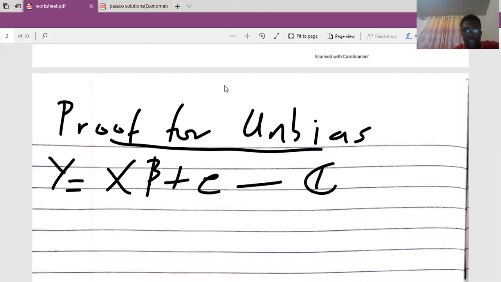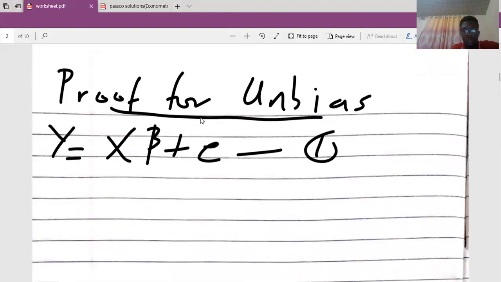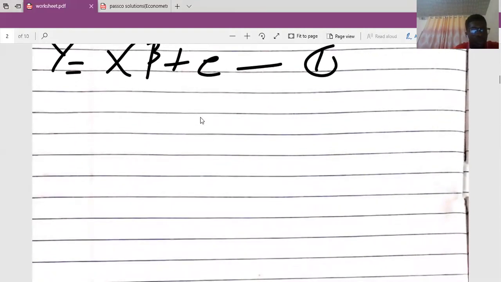Then when the variable was introduced, we had our equation 5 rather. So we are going to take our equation 5, the instrumental variable estimator, because we want to prove that the instrumental variable estimator is unbiased. So let's take our equation 5. That's where we had our instrumental variable estimator.